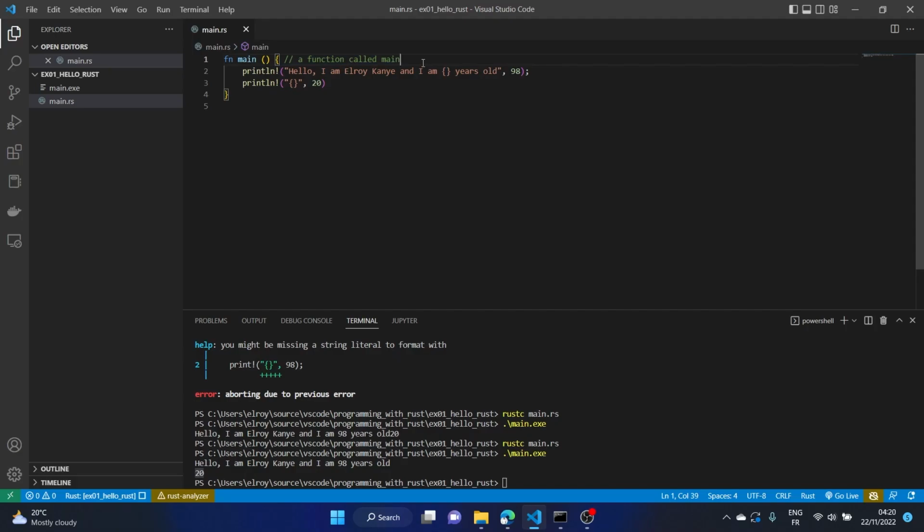There are some times when we want to prevent the compiler from noticing or from including some part of our code while compiling. The way we can do that is by using comments. Now in Rust, we are able to do this by providing 2 slashes before whatever we want to write, so it becomes ignored by the compiler. This is basically a one-line comment.